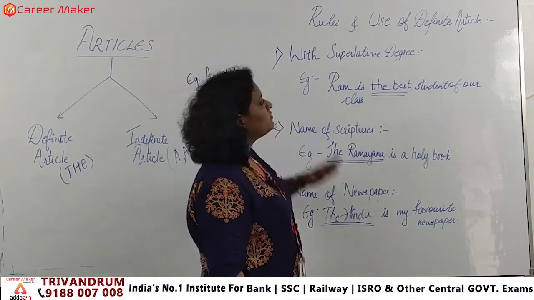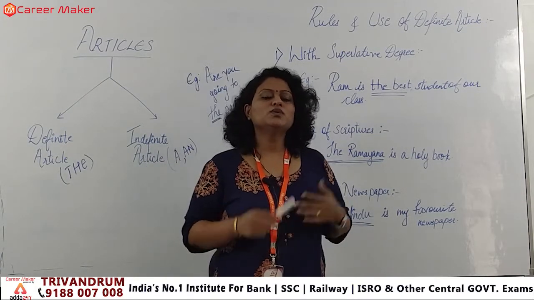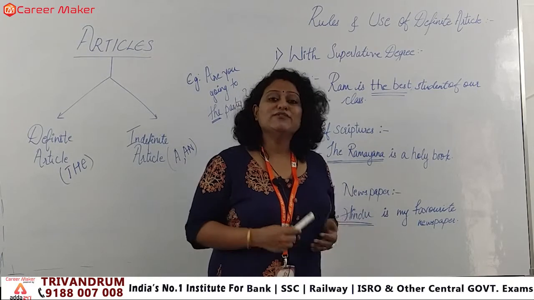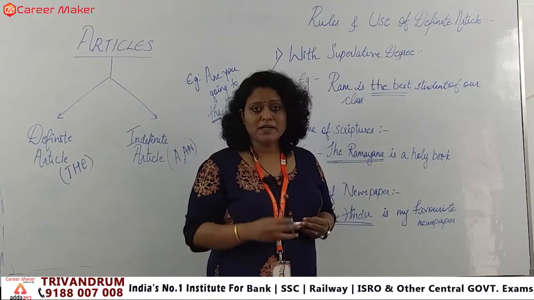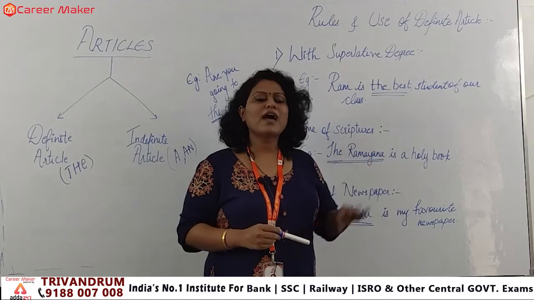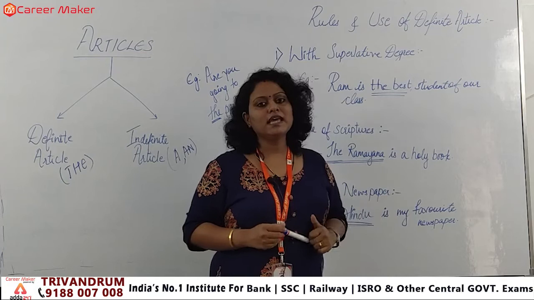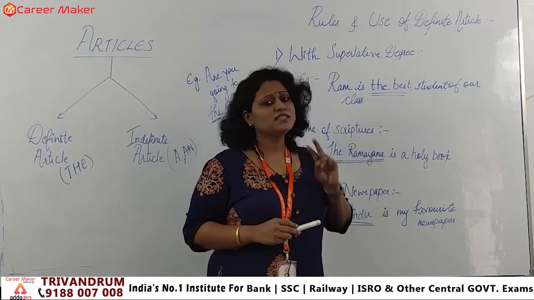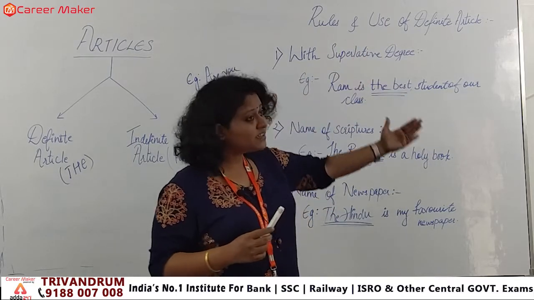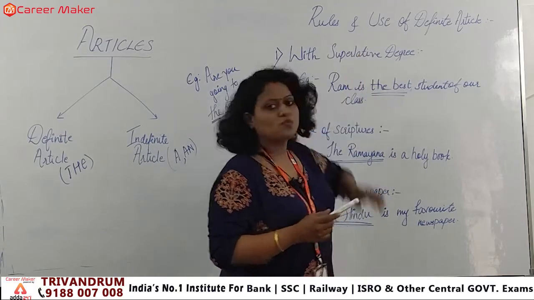When we say superlative degree, it's a part of the adjectives, okay, and during our school time in 10th or 12th, we have learned about the degrees of comparison, right? Degree of comparison was a topic in grammar, you all may know it. In degree of comparison we have 3 degrees: one is the positive degree, second is the comparative degree, and third is the superlative degree. These are the 3 degrees. So the third form of the adjective is nothing but the superlative degree, right?